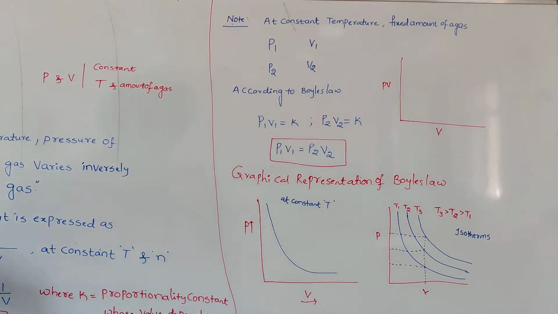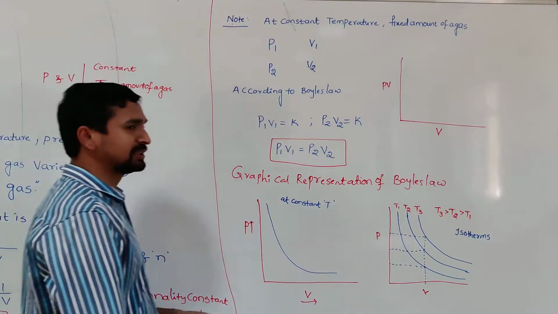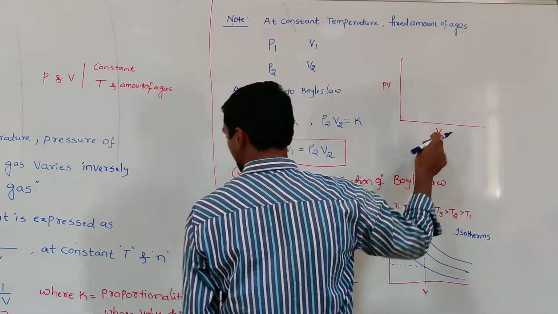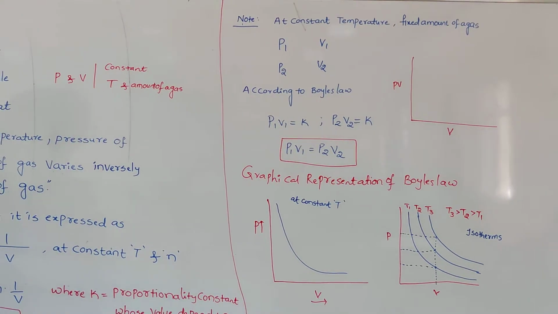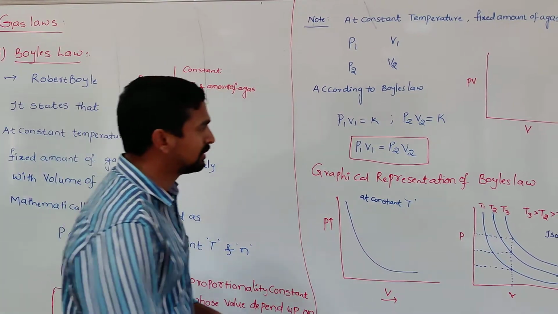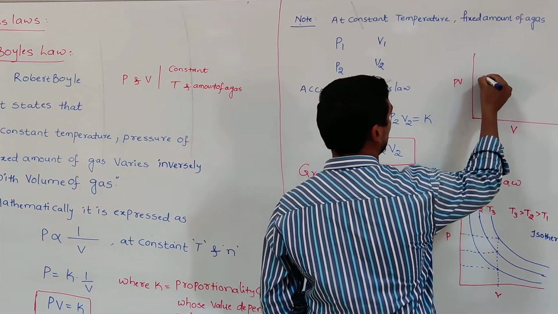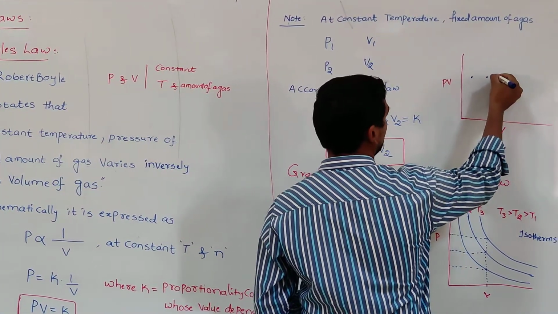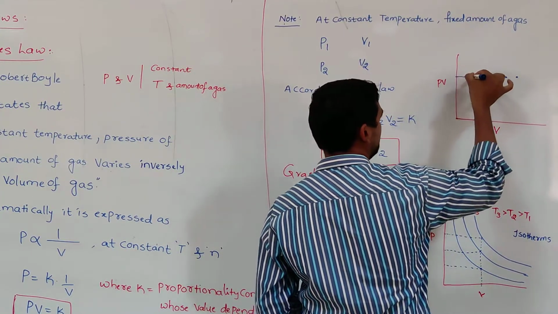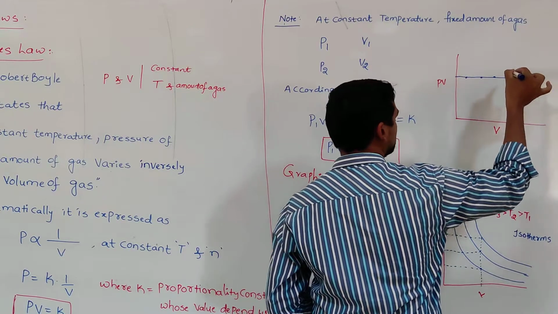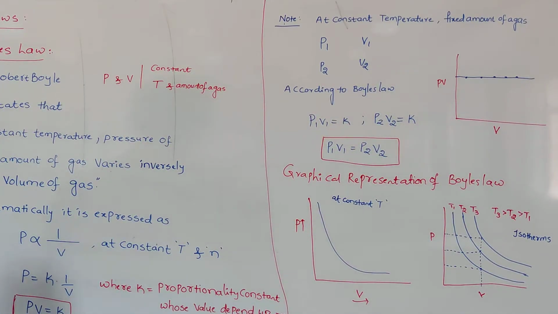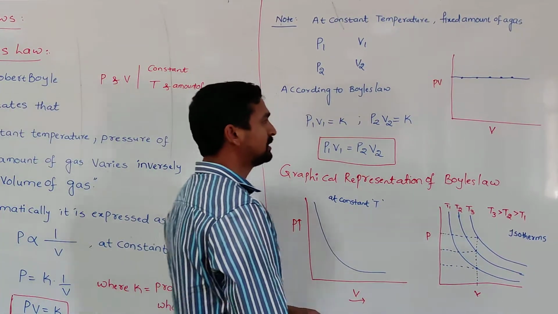When we draw a graph of pressure times volume versus volume, with the volume increasing at a constant temperature, even though the volume changes, the pressure also changes, but ultimately you are getting a constant. At a particular volume you get this constant value, and on increasing the volume it remains constant, remains constant. You get a line parallel to the x-axis, because even though the volume changes, the product of pressure and volume always remains constant.